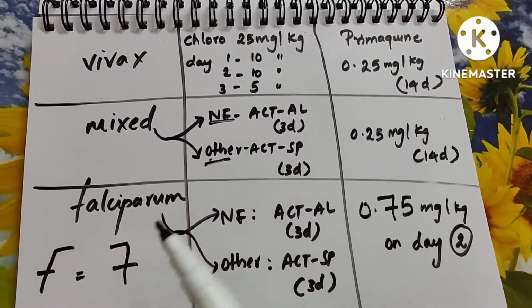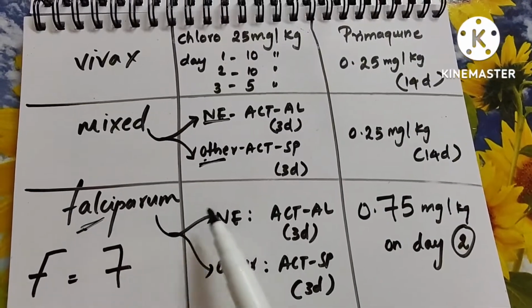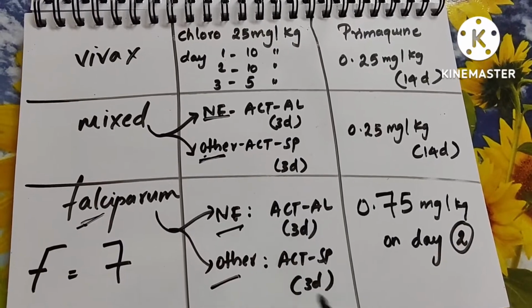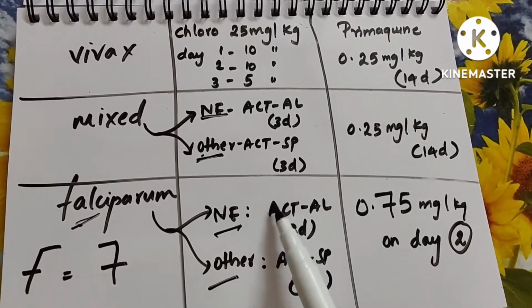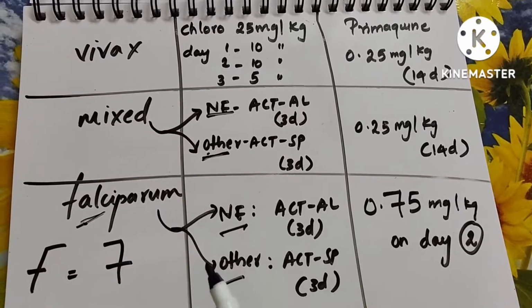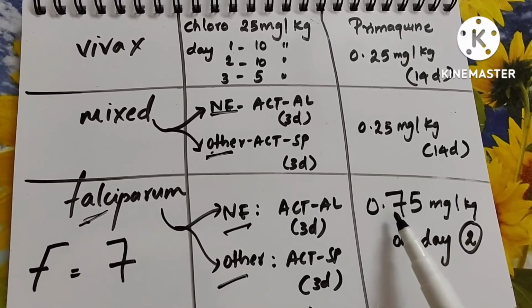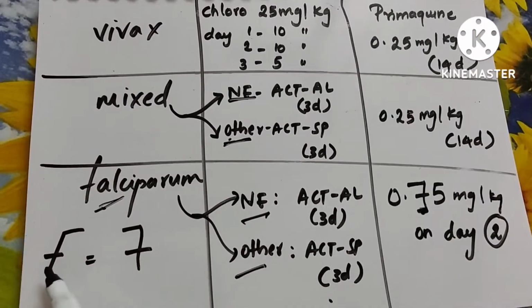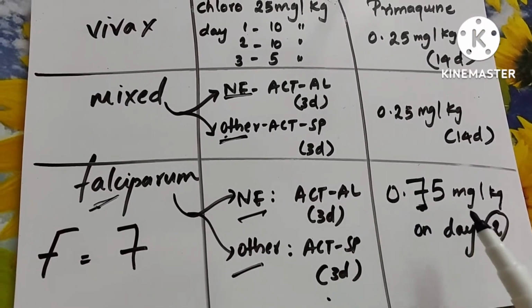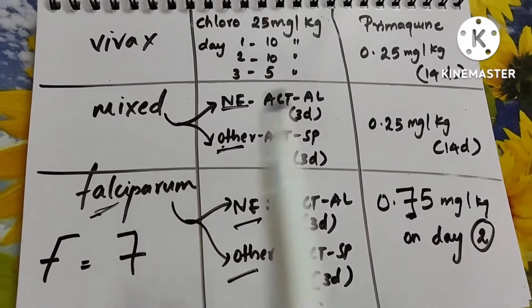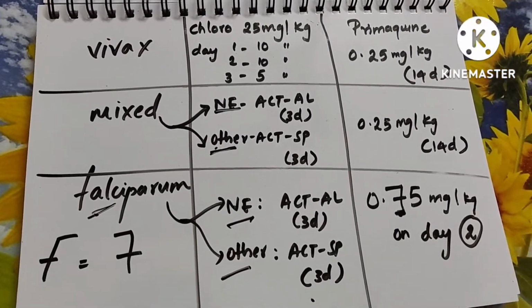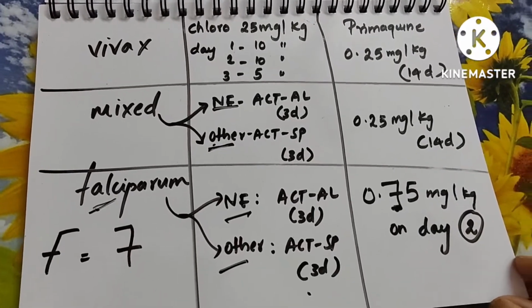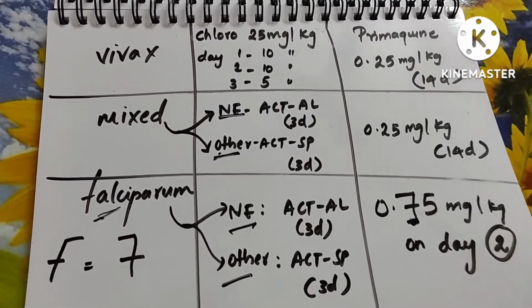Coming to the Falciparum, since the name Falciparum is there, you have to divide, right? Same as above, NE and other. Same: ACT AL, ACT SP, 3 days, 3 days. ACT therapy has 3 letters, so 3 days everywhere. Whereas coming to the primaquine here, that differs. Here it is 0.75. The above two are 0.25, but this is 0.75. Remember it as F: the mirror image is 7. So 0.75 mg on day 2. So this is about the dosages. I think now dosage also becomes easier for you. Even if they ask that dosage-level question, you can answer now.